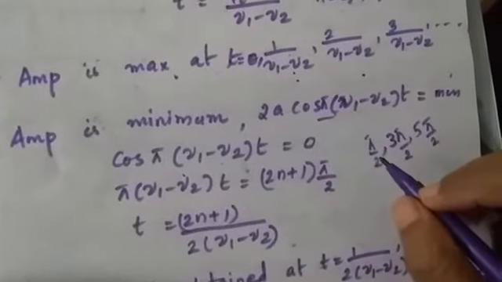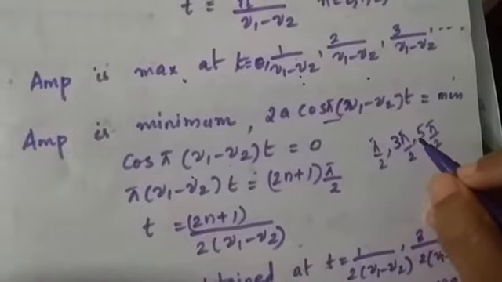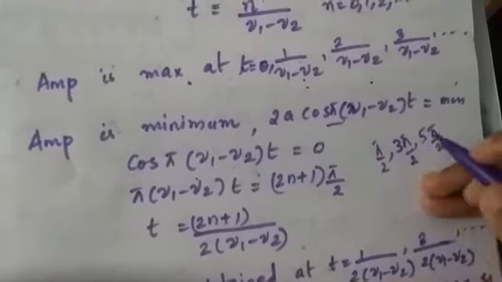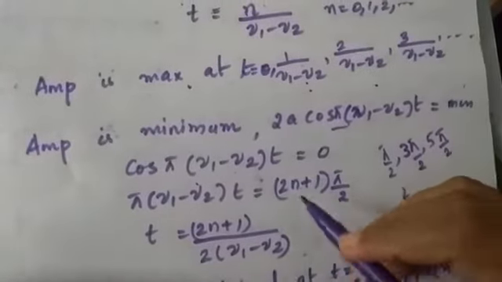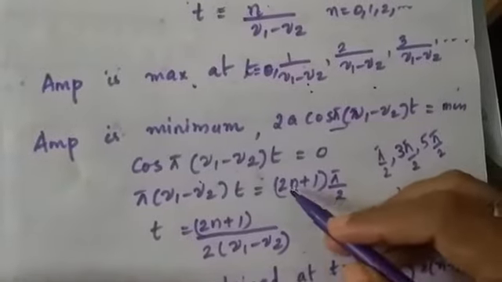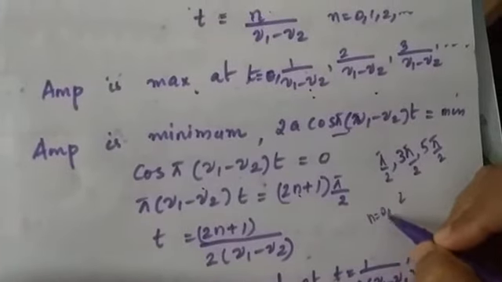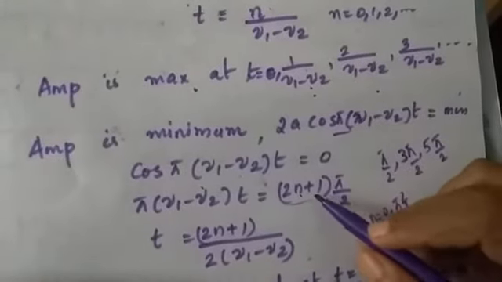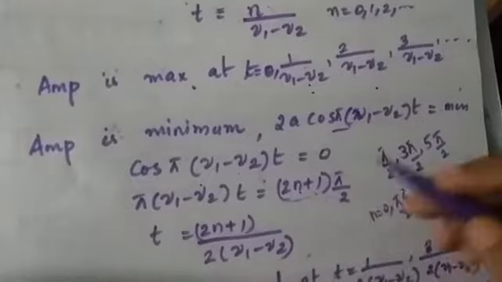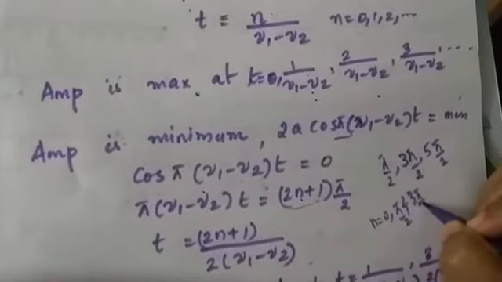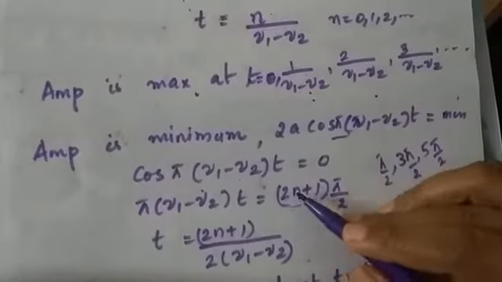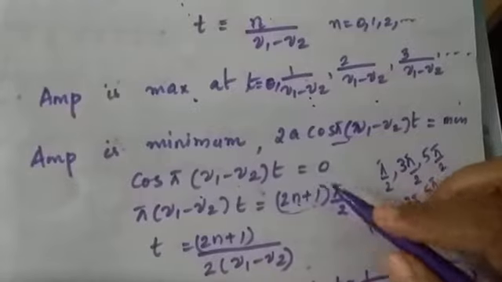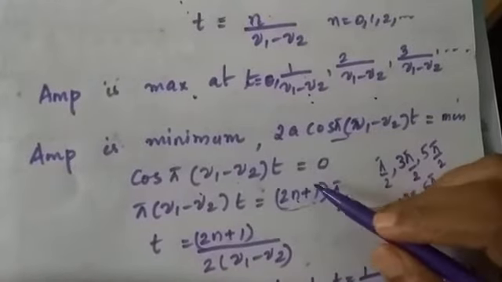So whenever the angle theta is an odd multiple of pi by 2, the value of cos theta will be 0. And these odd multiples of pi by 2 can be generally written as (2n plus 1) pi by 2. Here, when you put n equal to 0, you get pi by 2. And when n is equal to 1, what do you get? 2 into 1 is 2, 2 plus 1 is 3, so it is 3 pi by 2. When n equal to 2, you get 2 into 2 is 4, 4 plus 1 is 5, so 5 pi by 2. See, this is the general expression for the odd multiples of pi by 2.